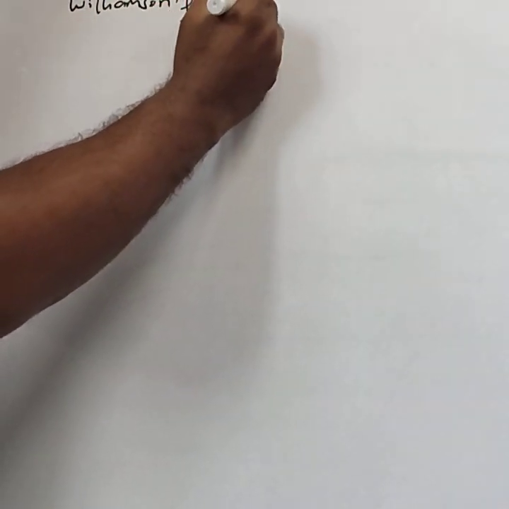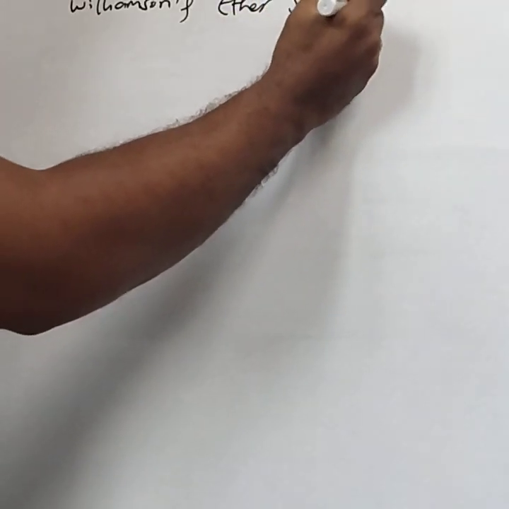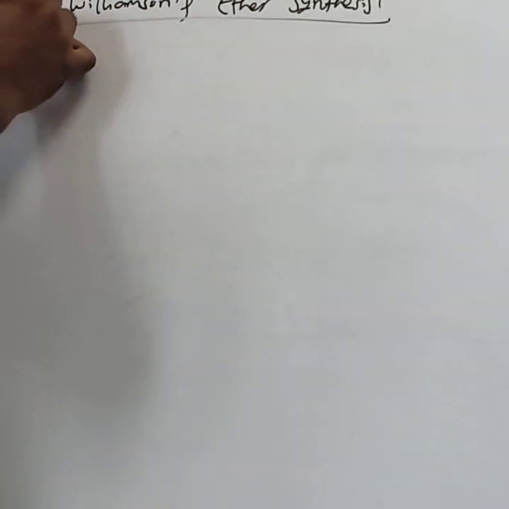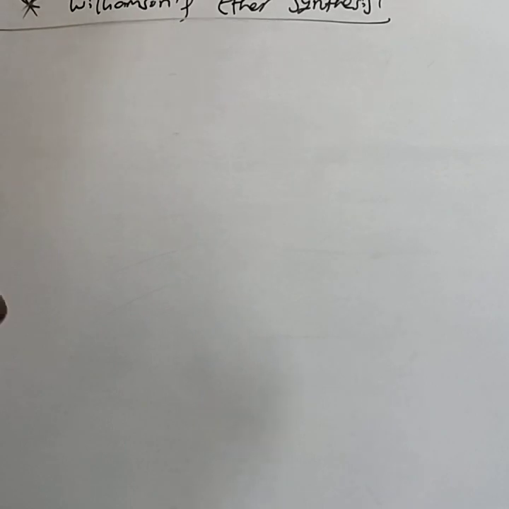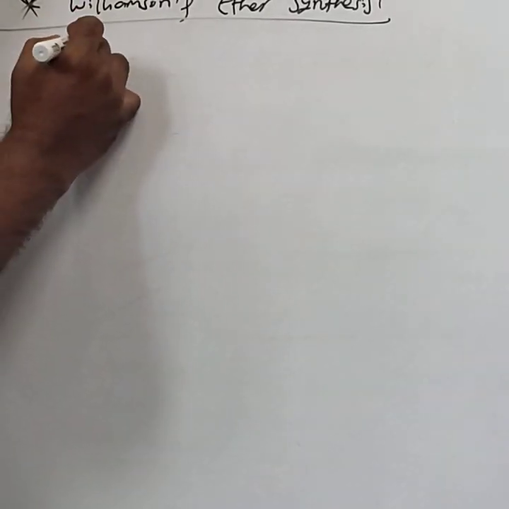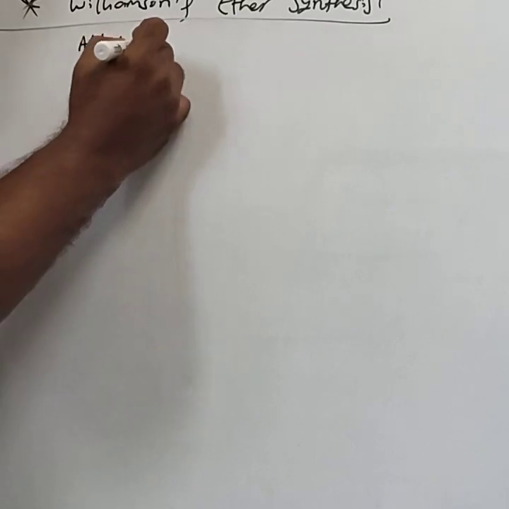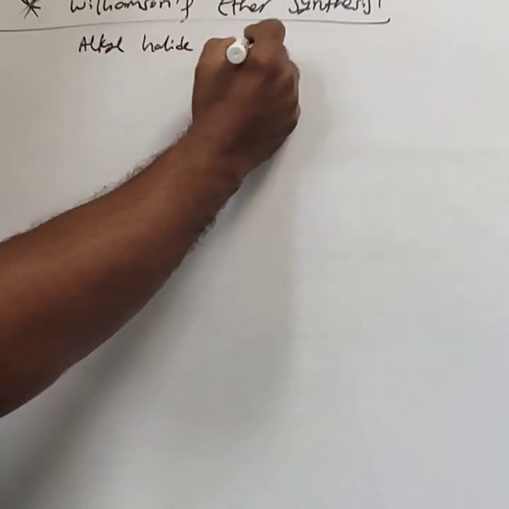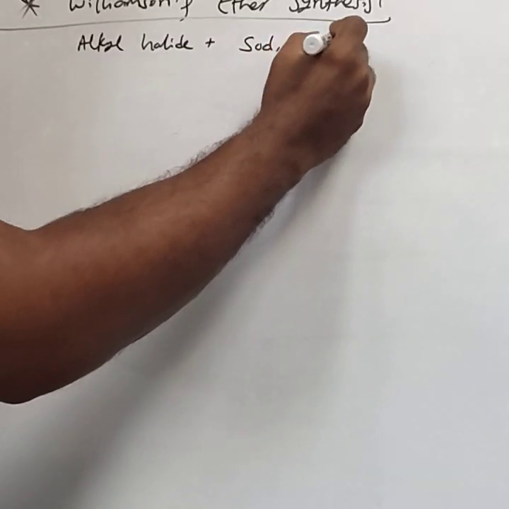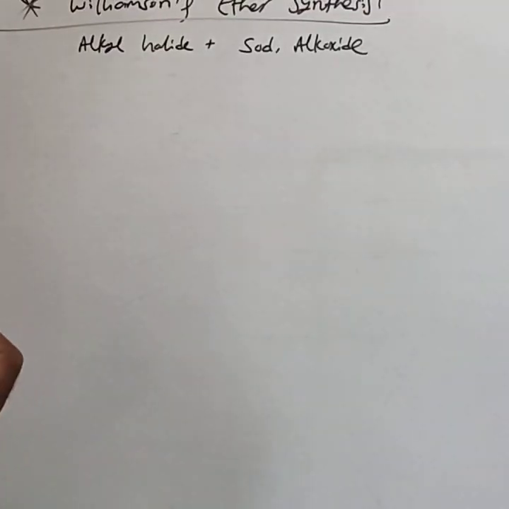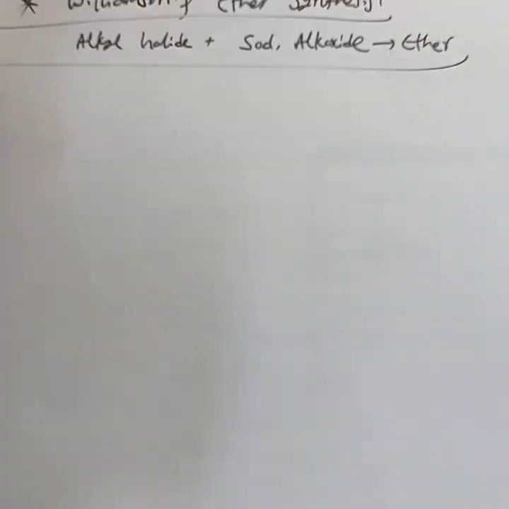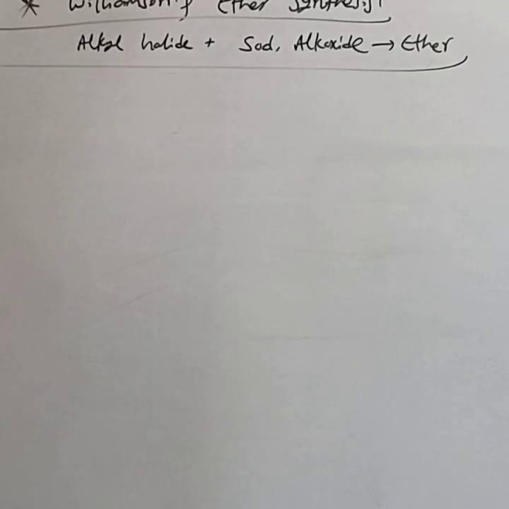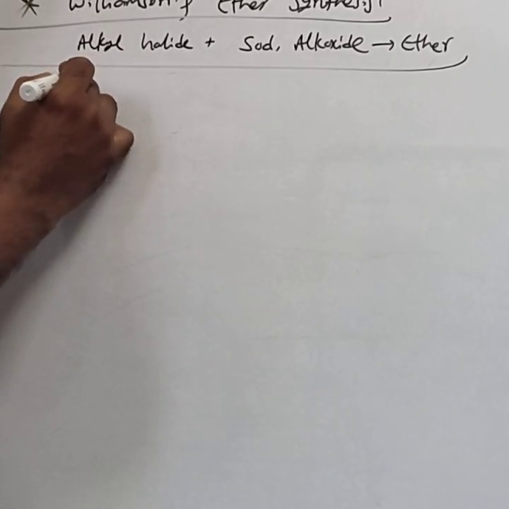Williamson's ether synthesis. This is most important. Majority of the papers, they will ask either for 1 mark or for 2 marks. Definite compulsory question. Williamson's ether synthesis means alkyl halide reacts with sodium alkoxide. When alkyl halide is treated with sodium alkoxide, ethers are formed. This reaction is called Williamson's ether synthesis. Simple definition. Just follow the general equation.